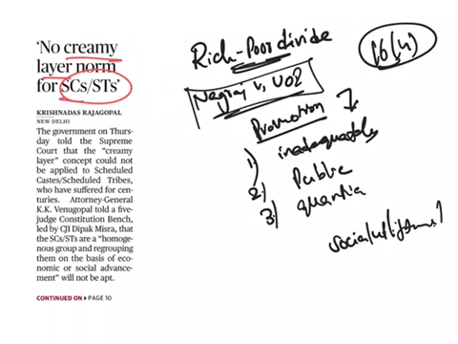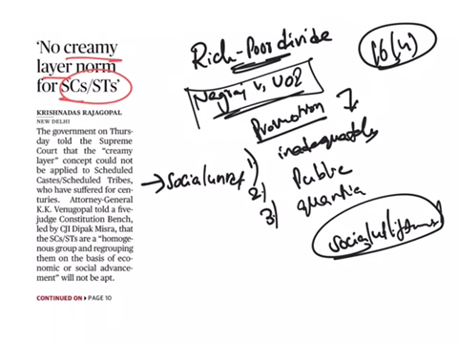These are the arguments that were put by the people who were against the creamy layer concept among SCs and STs. So if we see, the main challenges here were that there is a lack of percolation of benefits to the poor and really backward among these communities. It is finally leading to social unrest and Naxalite movements, and it is leading to poverty.